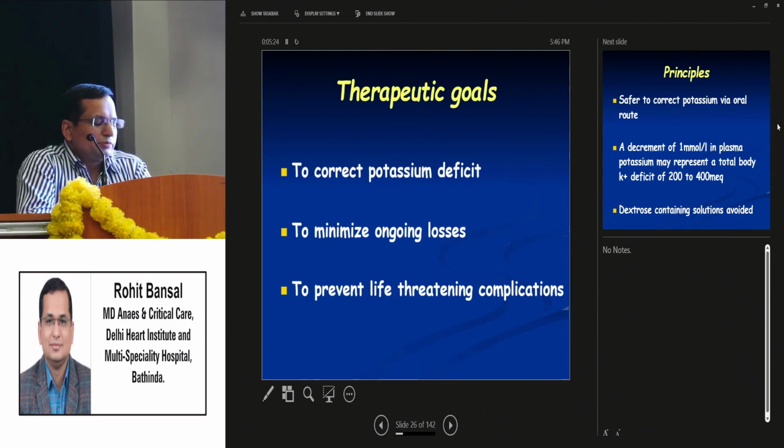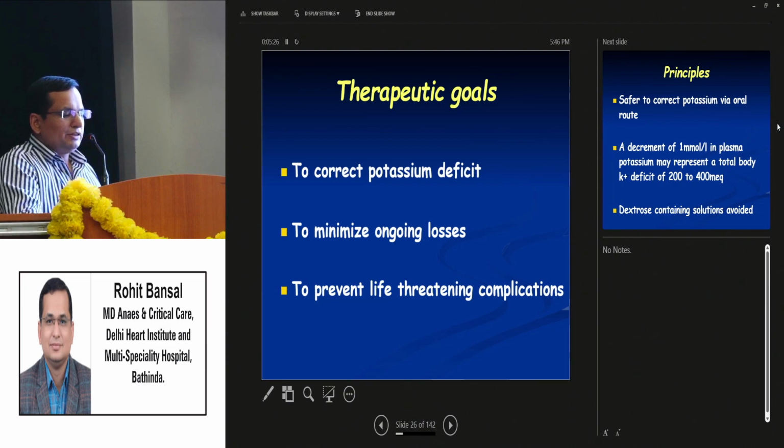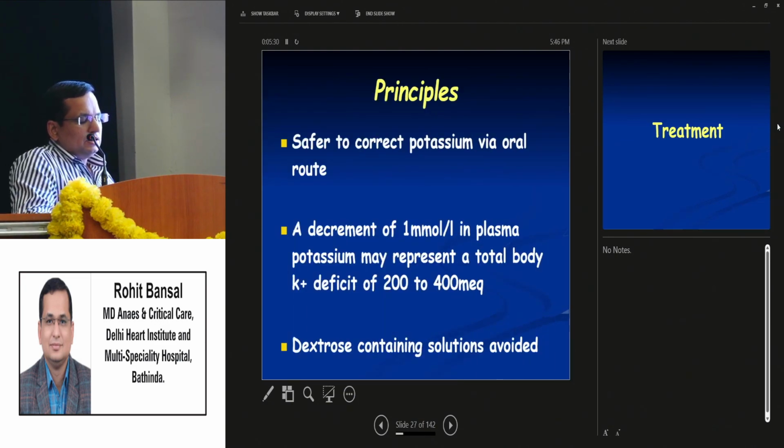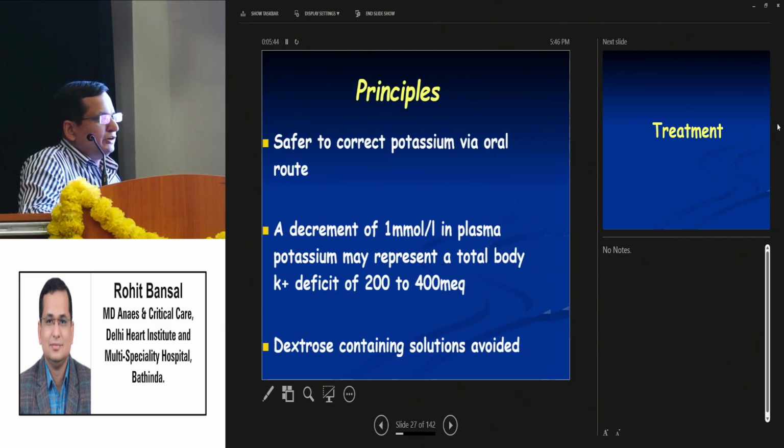Then how to treat hypokalemia? The therapeutic goal should be to correct the potassium deficit and minimize the ongoing losses to prevent life-threatening complications. A principle to take care of is that it is safer to correct potassium by the oral route. A decrement of 1 millimole per liter in plasma potassium may represent a total body potassium deficit of 200 to 400 milliequivalents. Dextrose-containing solution should be avoided.